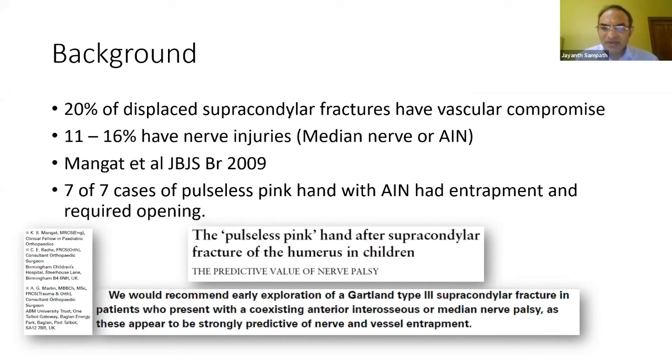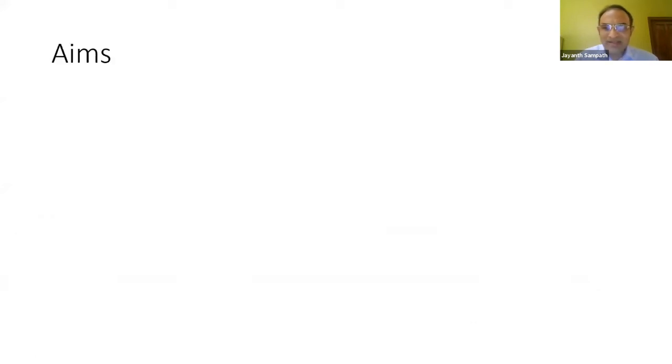So 7 of 7 patients in their series with this particular pattern, so pulseless supracondylar with a nerve injury, they said that there was some entrapment of the nerve or vessel. So they ended up opening all 7 of them. And then I think Skaggs and co-workers basically said, that's not our experience. Let's have a look at a larger number of patients with this particular clinical pattern, and then see really do they all need opening.